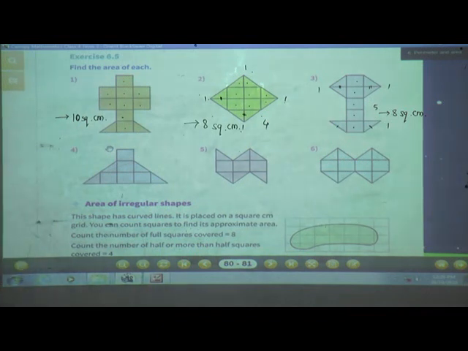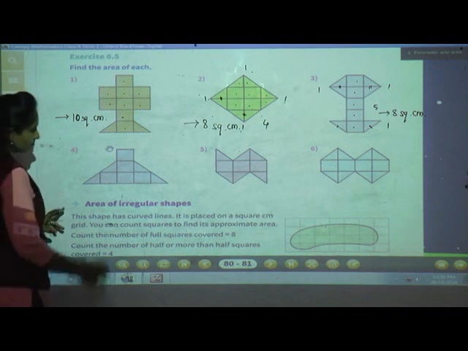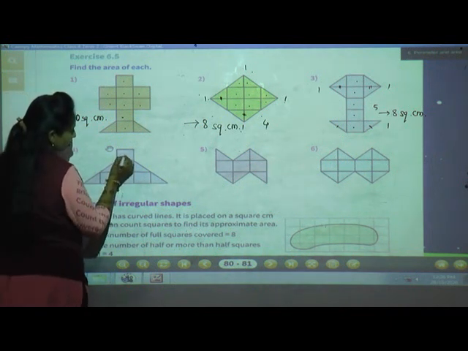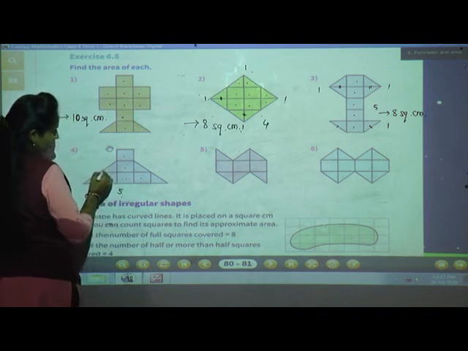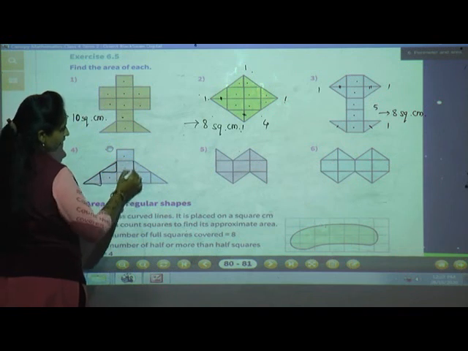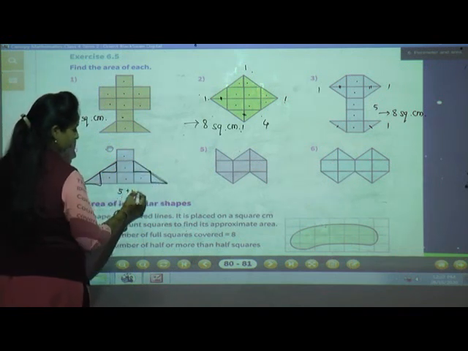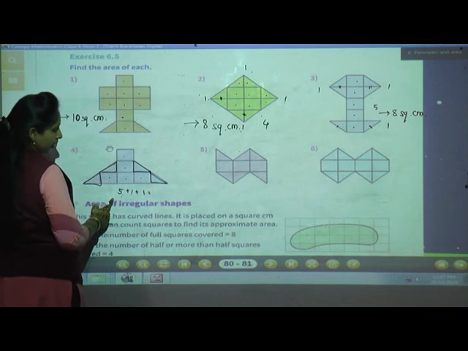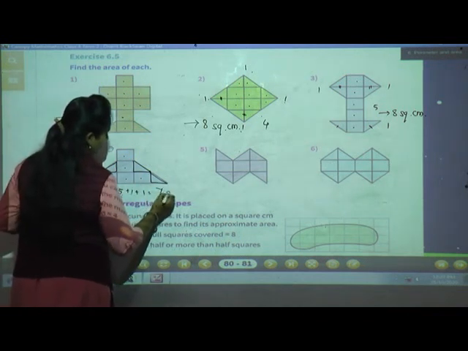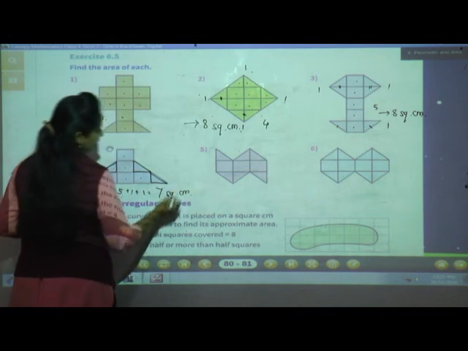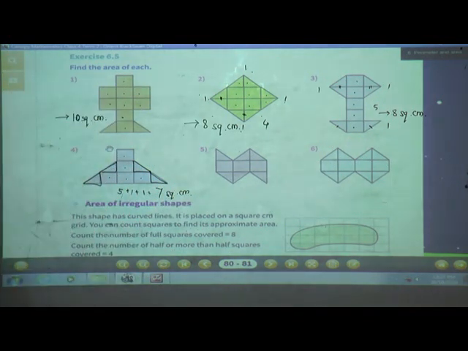Understood? Yes. Now let's see the fourth one. See? Full squares are 1, 2, 3, 4, 5. 5 are there. See? Here half and here half, it becomes 1. Here half and here half, it becomes 1. So how many are there total? 5 plus 1, 6 plus 1, 7. 7 square centimeter. Understood? Yes.